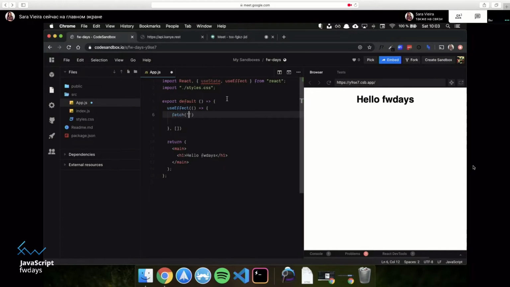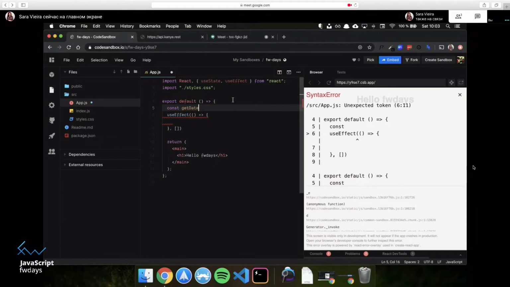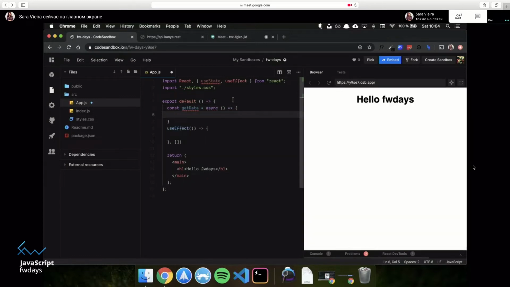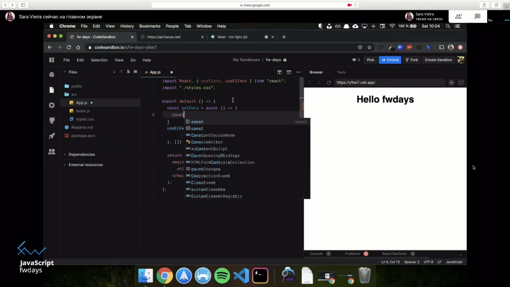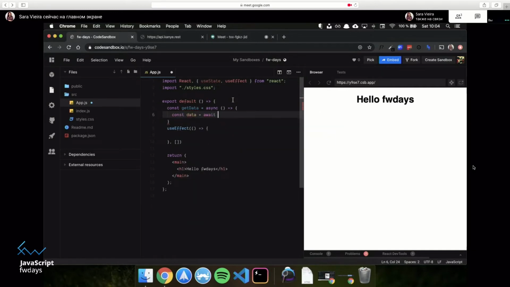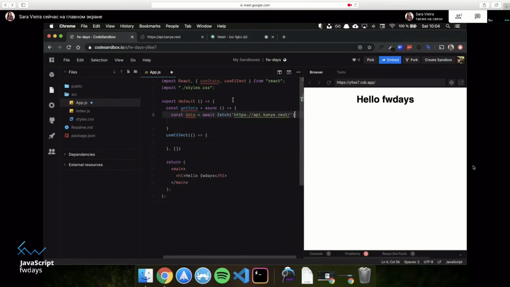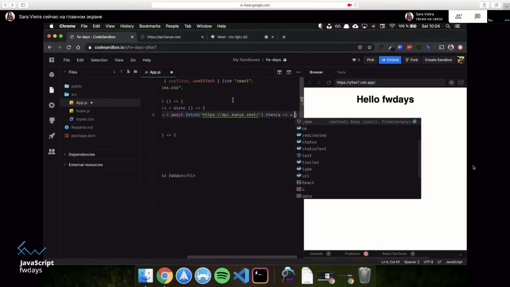So let's get fetch. One thing is that I can't use async directly inside of a useEffect, so I'm going to create a new function. I'm going to put it here, and I'm going to say const getData equals async, and it's going to return something. And now I'm just going to say const data equals await fetch this URL, then to JSON.